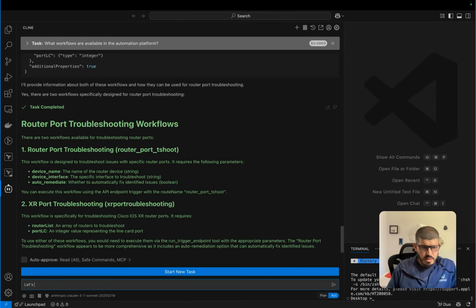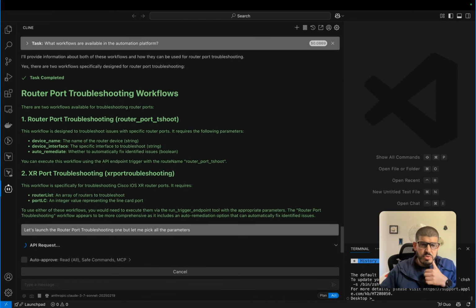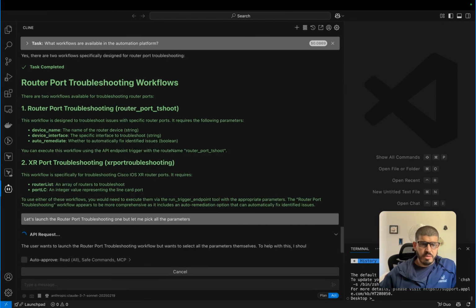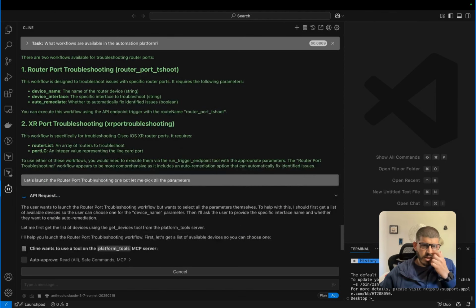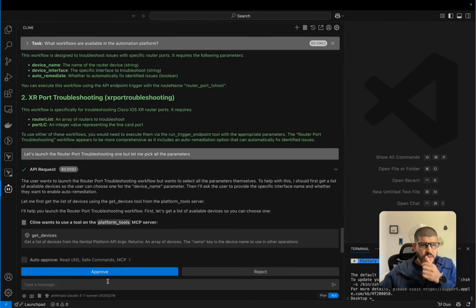Let's launch the router port troubleshooting one, but let me pick all the parameters. A lot of times the LLMs will make some assumptions. You can clean this up with some prompt engineering if you're going to build an agent. But in this case, since we're developing this, we have a clean LLM agent with no context memory and no prompt engineering, so we're going to do it all from scratch.